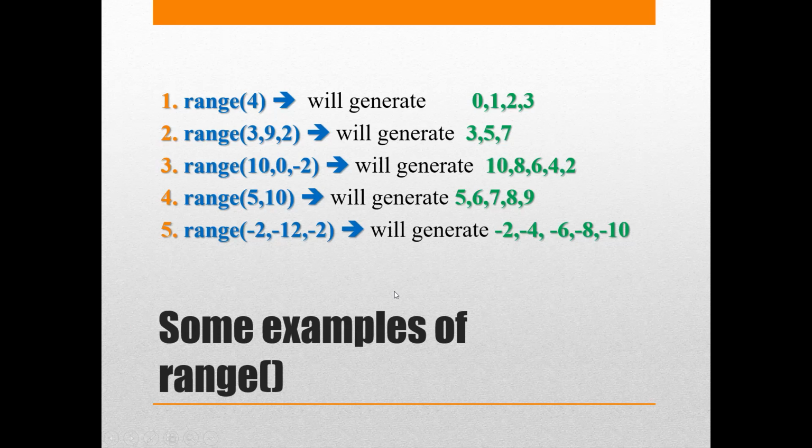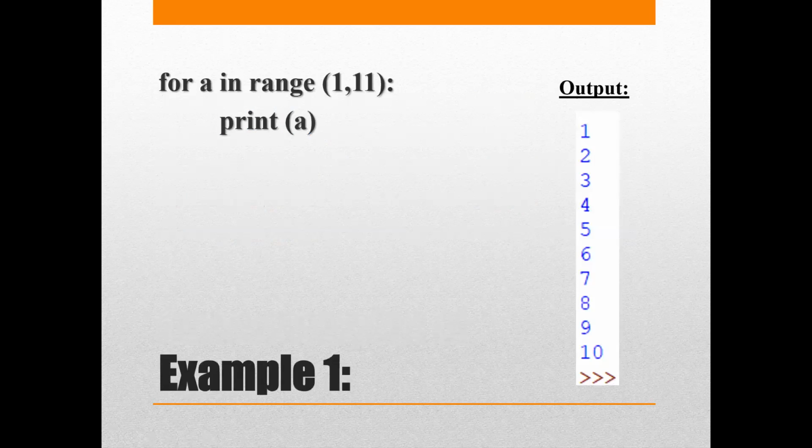You can try out various inputs of range function and see how it actually works. But for that we have to implement it using a for loop in order to check. Like here we see the first example. For counter variable named a in range 1 comma 11, print a.